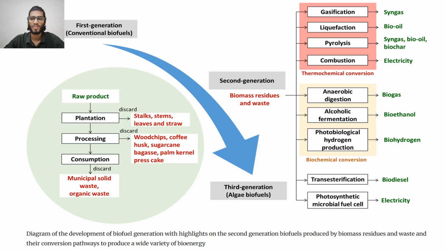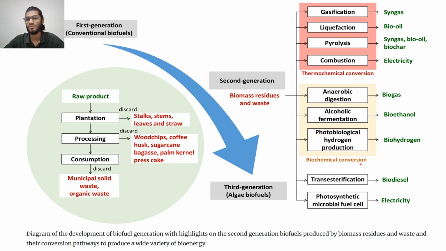In this chart, we can see that second generation biofuels, depending on the biomass, can be processed by different processes. They are divided into two types of conversion process: thermochemical conversion and biochemical conversion. Thermochemical conversion includes gasification, liquefaction, and pyrolysis, which lead to syngas, bio-oil, and biochar respectively.